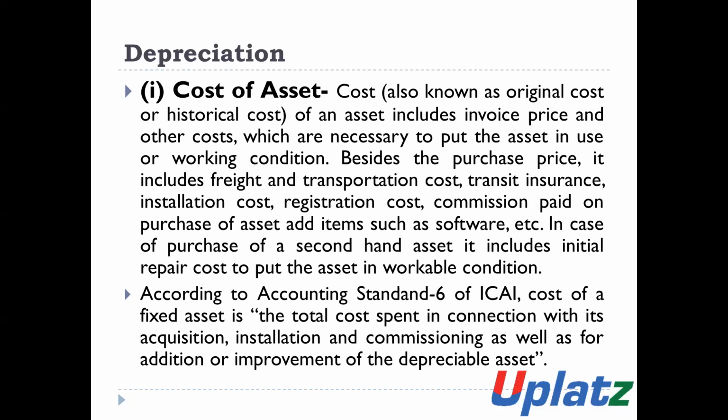In case of purchase of second-hand assets, it includes the initial repair cost to put the assets in workable condition. The amount of initial repair incurred before the asset is put to use is added to the cost of assets.